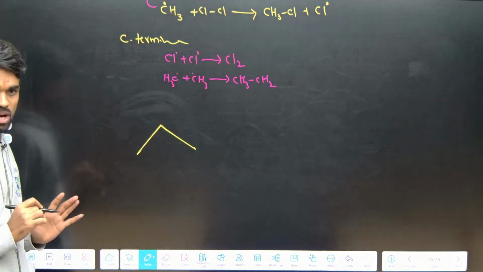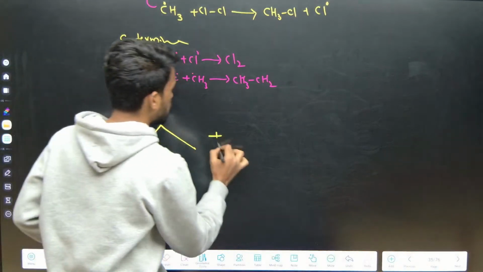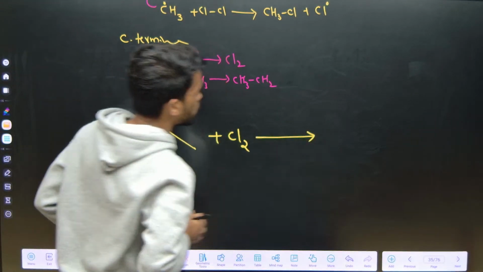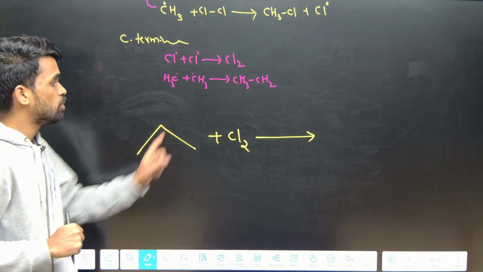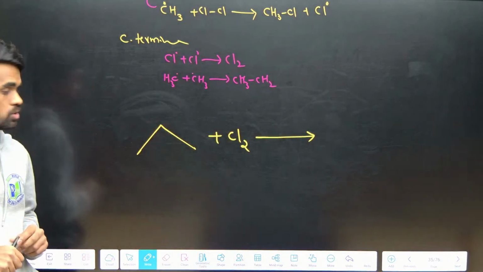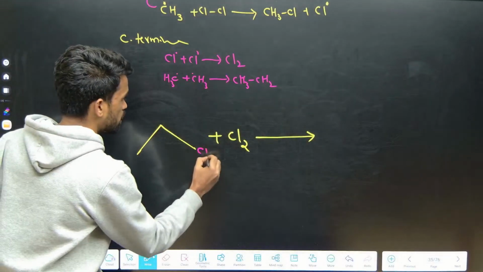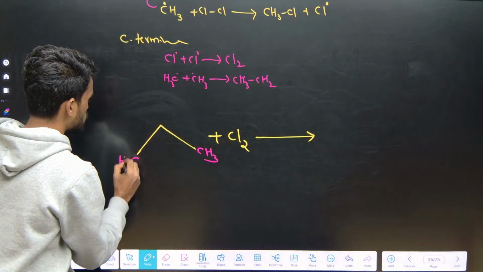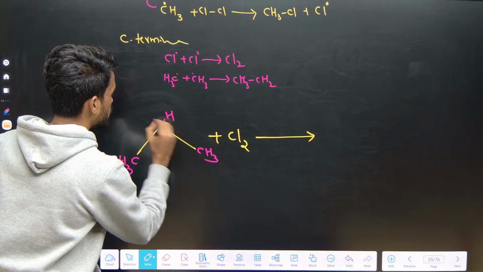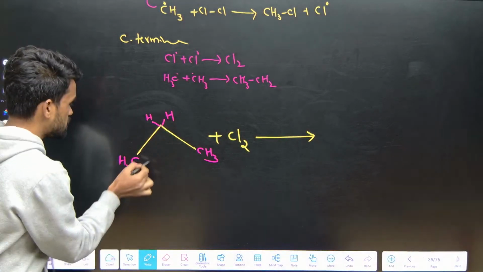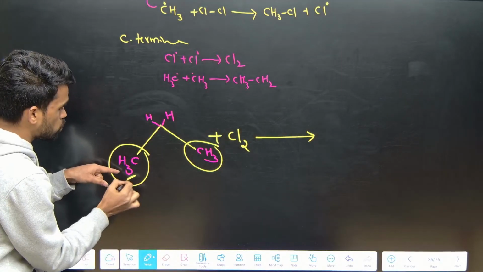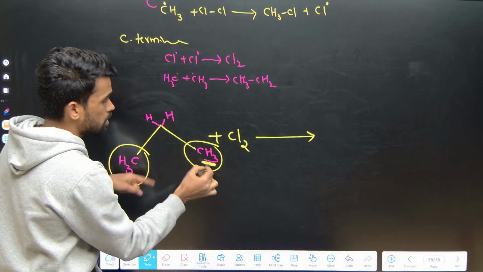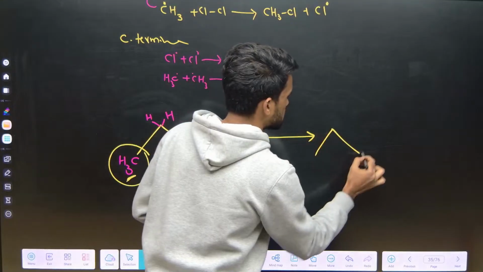What is the name of this compound? Propane. Upon chlorination, what are the possible products formed? Upon monochlorination of this propane, possible products are... see here you have methyl, here also methyl, and in between is a methylene. These terminal groups are the same. It means you can replace one hydrogen from here or from here, that gives a product like this.